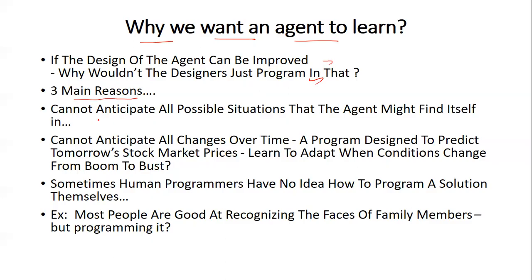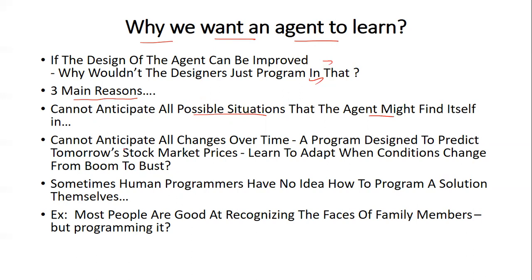The reason is we cannot anticipate all possible situations the agent might find itself in. When the programmer is initially programming, the programmer can only infer certain situations. The programmer cannot anticipate all situations, so the programmer cannot include design for all situations. That is the first reason.